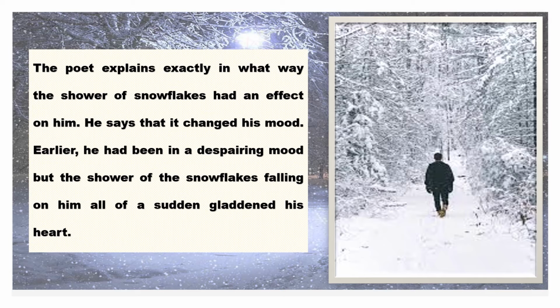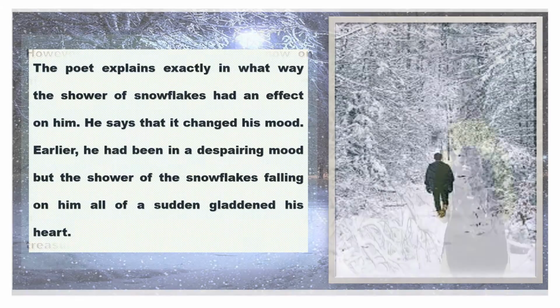and the hemlock tree. Generally, hemlock tree and crow are used for negative references, but the poet has used them beautifully to portray that sometimes the bad omens or inauspicious things can bring joy and happiness too.